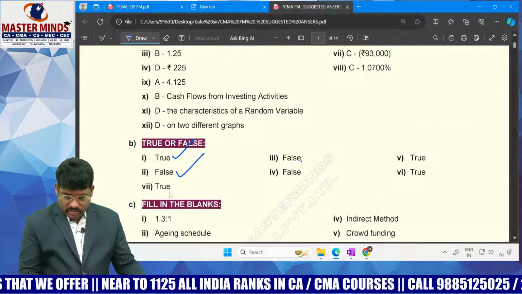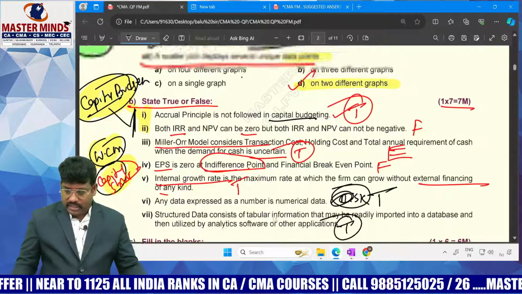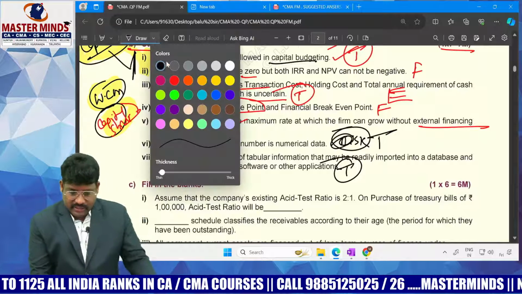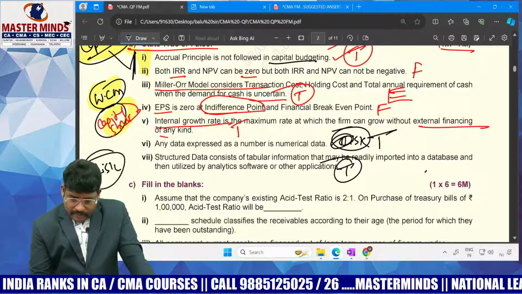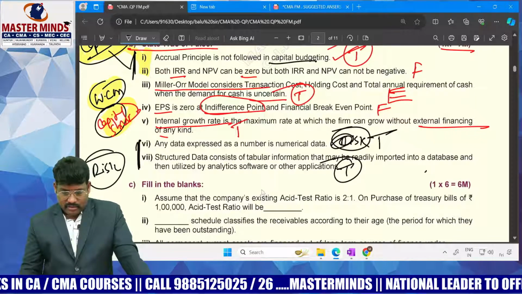This is true, exactly true. So these are the questions. From these questions, the data they asked is nothing but the risk analysis chapter.